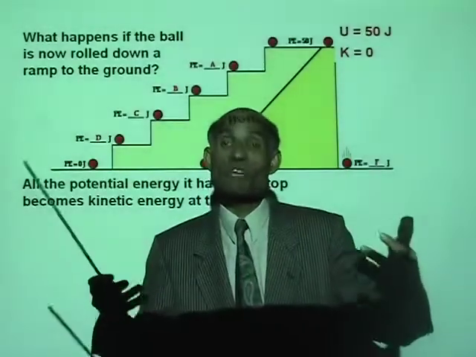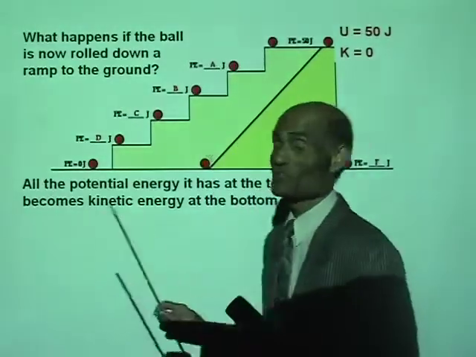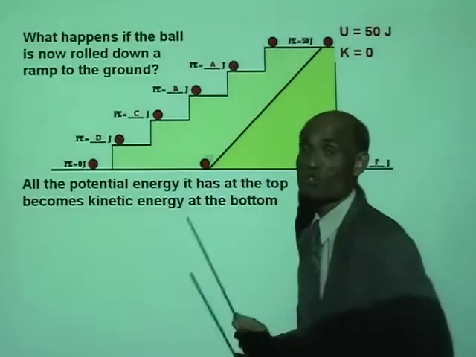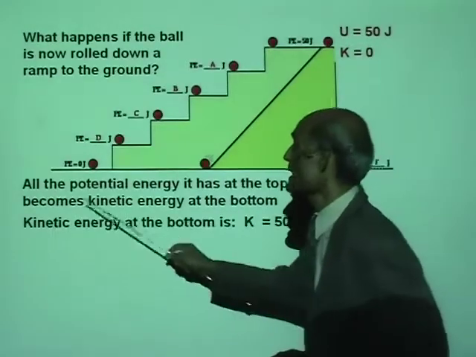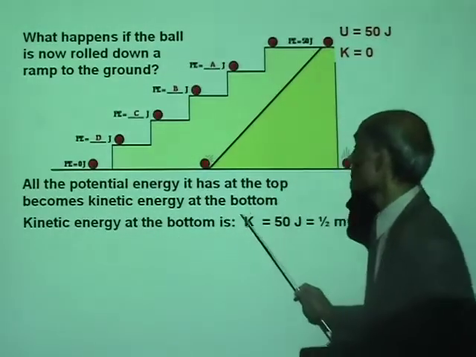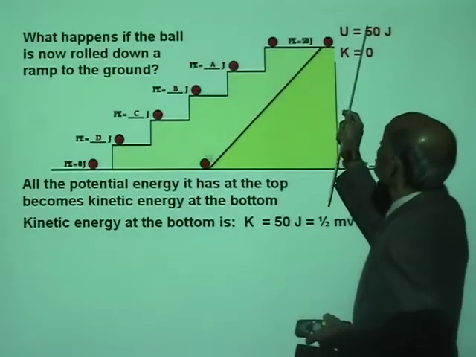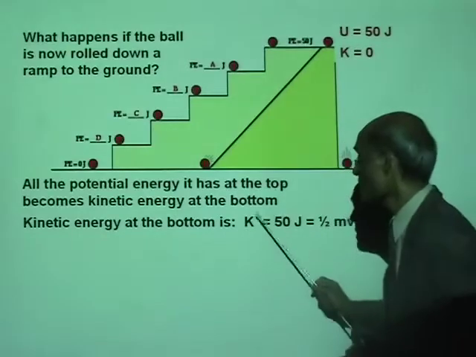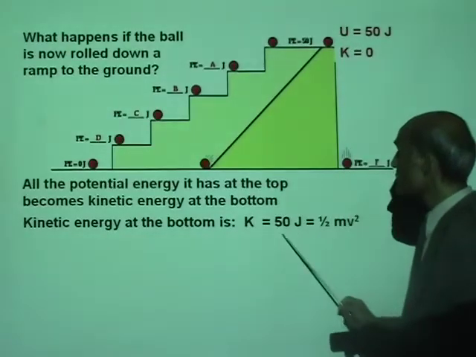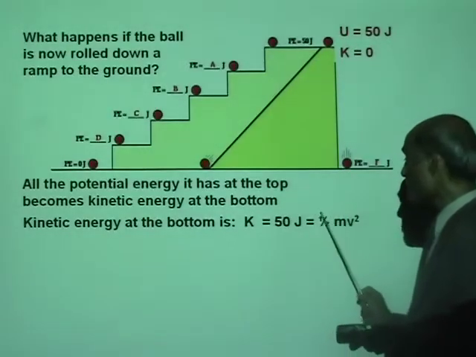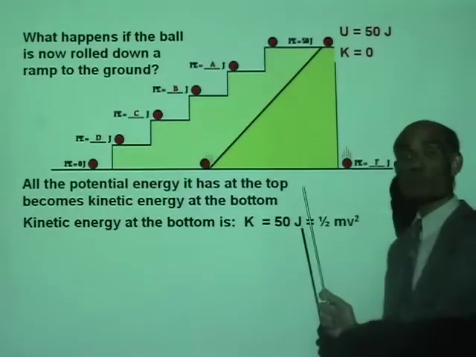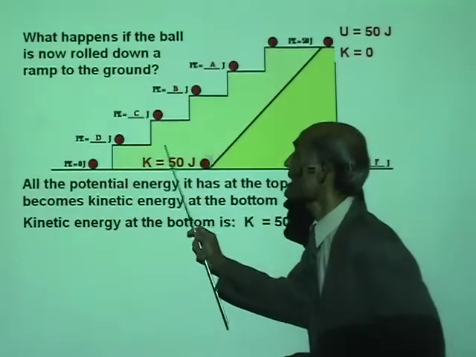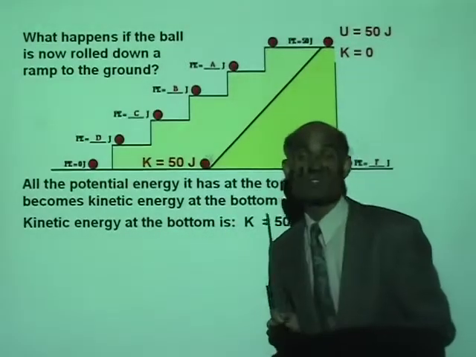Where did it get the speed from? Well, the speed it acquired because it had an original potential energy. All this 50 joules now becomes kinetic energy. So its kinetic energy is 50 joules, and that will be 1/2 mv squared.